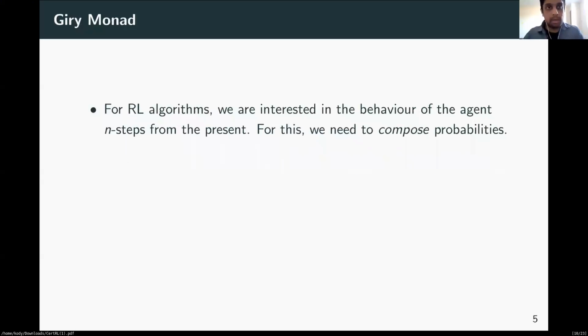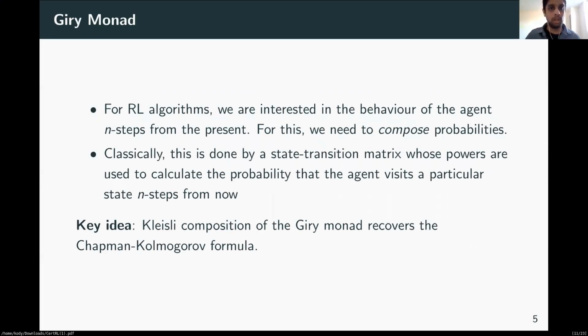So let me explain both of these in turn. The Giry monad. For any reinforcement learning algorithm, we are interested in the behavior of an agent n steps from where it starts out. And because the transitions are stochastic, we would like to compose probabilities in order, if we want to make any statement about the long-term behavior of the agent.